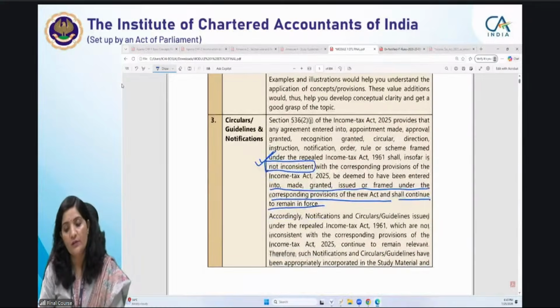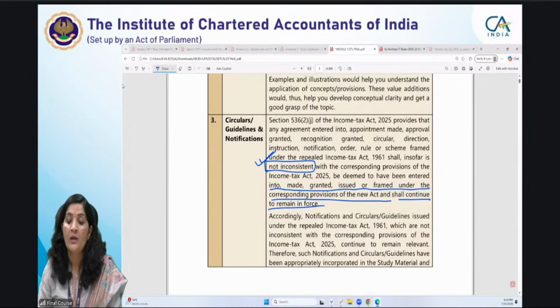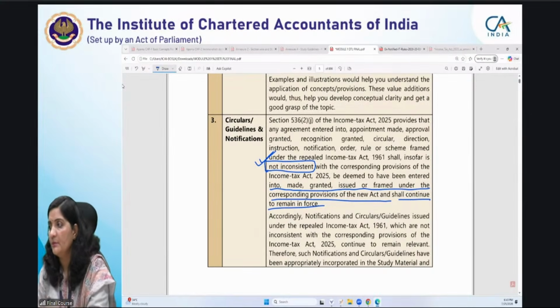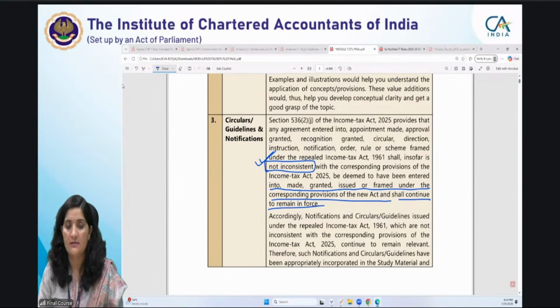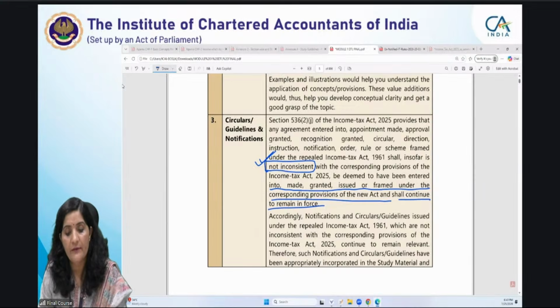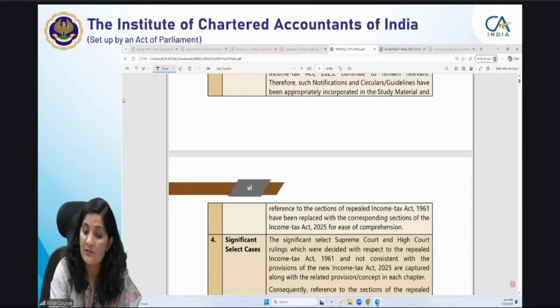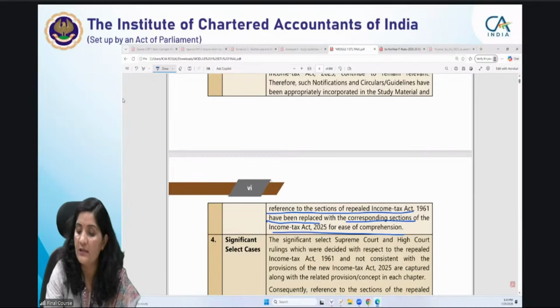And those notifications and circulars which were issued under the repealed Income Tax Act 1961, we have covered in the study material as well. Of course, to avoid unnecessarily creating confusion in the minds of the students, we have continued to include them in our study material, but whatever reference was given for the old act has been replaced with the corresponding sections of the new act for ease of comprehension.